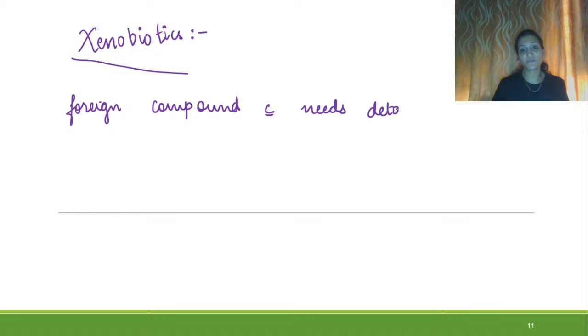So what is a xenobiotic? A xenobiotic is a foreign compound which needs to be detoxified. It's a foreign compound which needs detoxification. A xenobiotic is a foreign compound which needs detoxification.